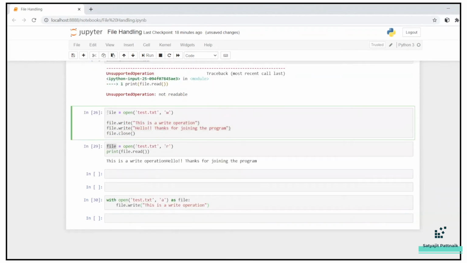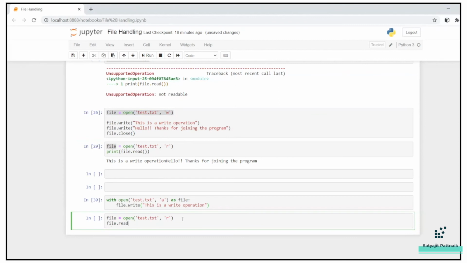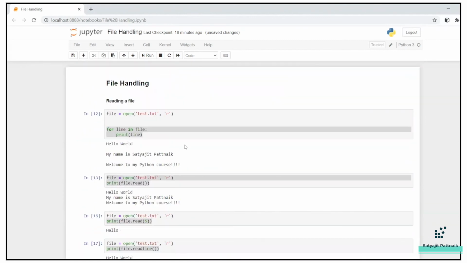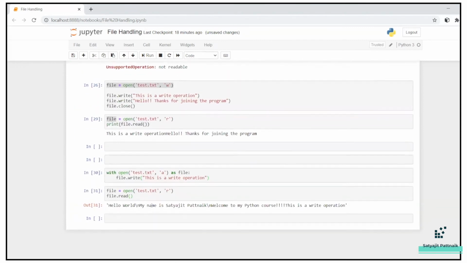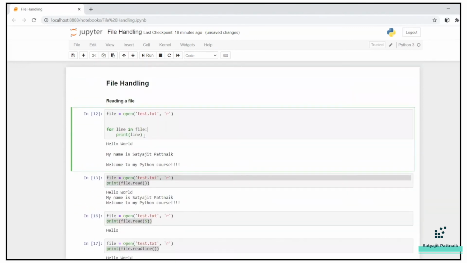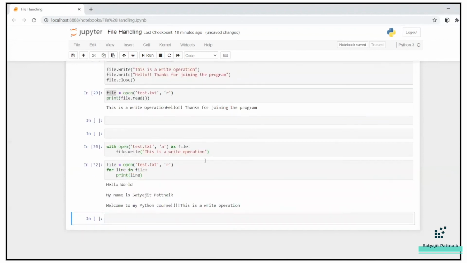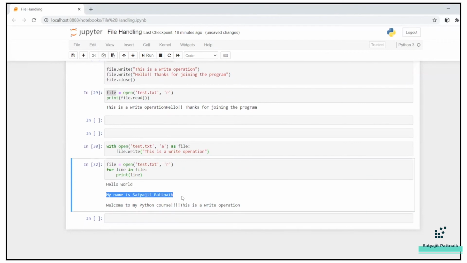Now I want to use the read mode again and see how the file looks. My bad. Okay, you can see: Hello world, my name is Satyajit Patnaik.